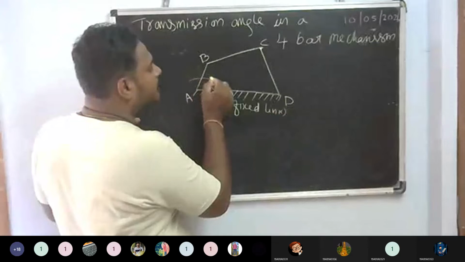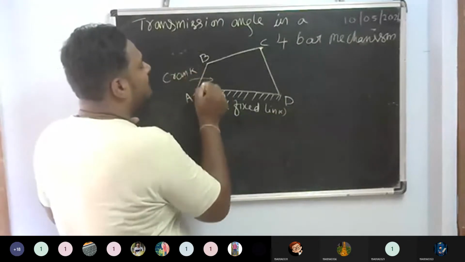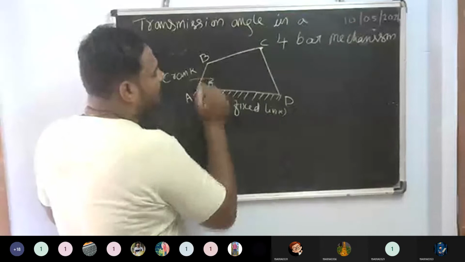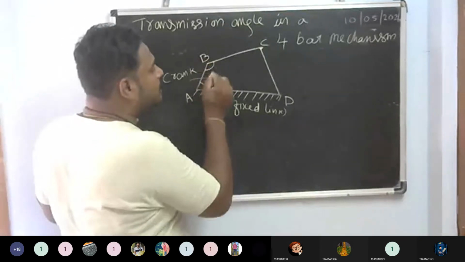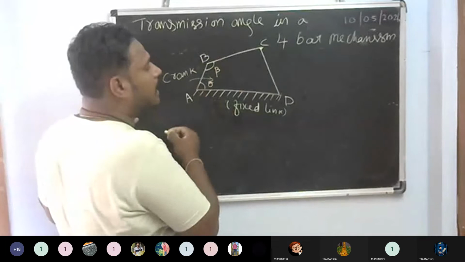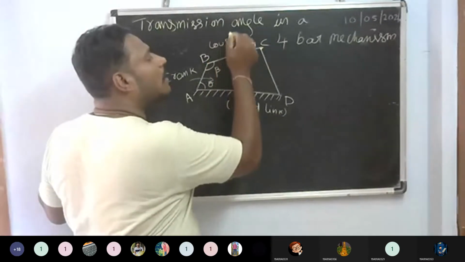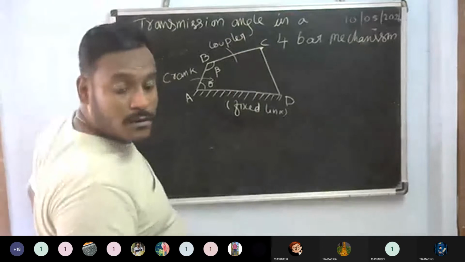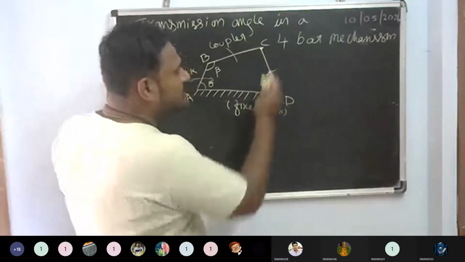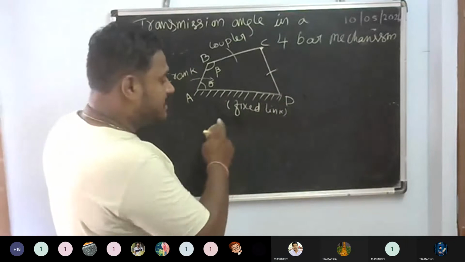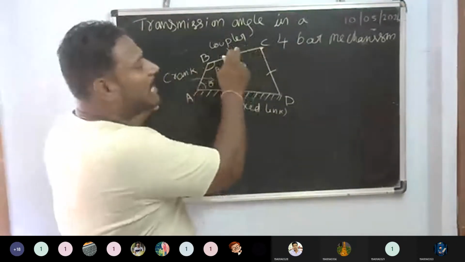And here, this will be called the crank, having an angle of theta, and here it is beta, and it will be called the coupler or connecting rod. And coming to here, this will be called a fixed link, this the crank, and this the coupler.